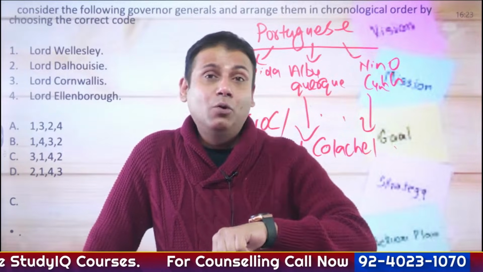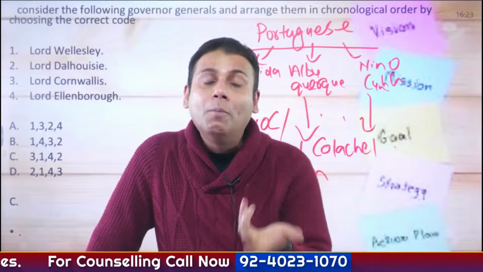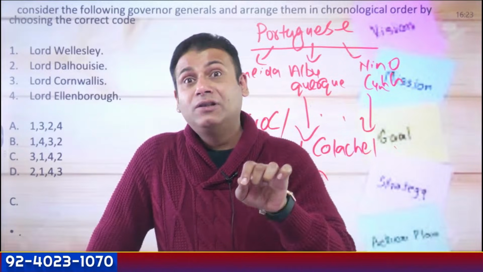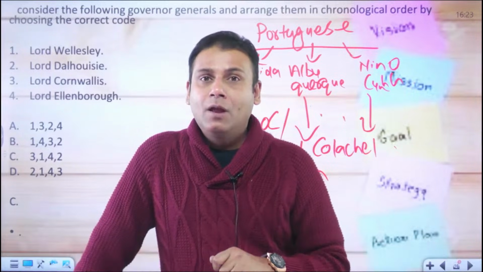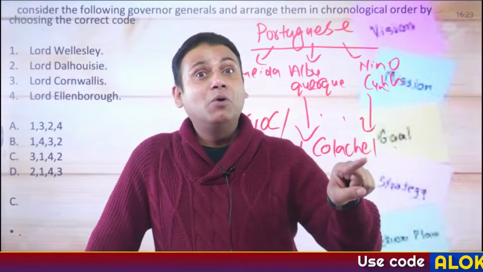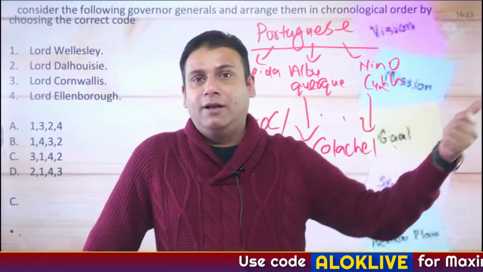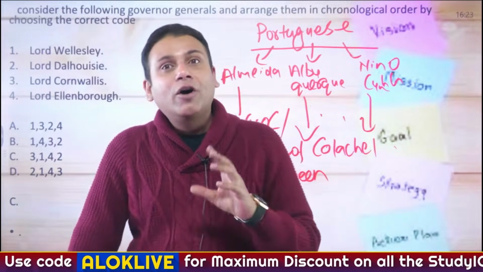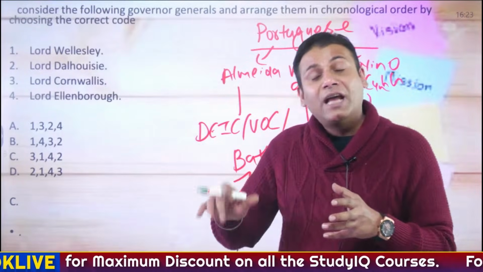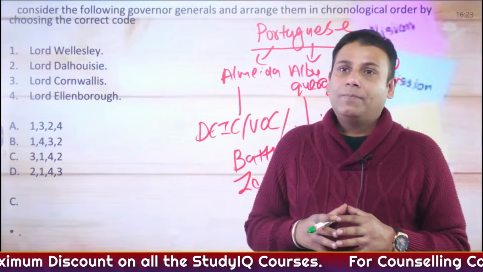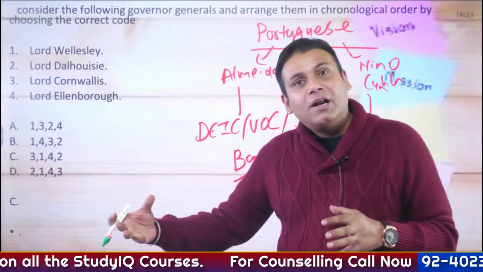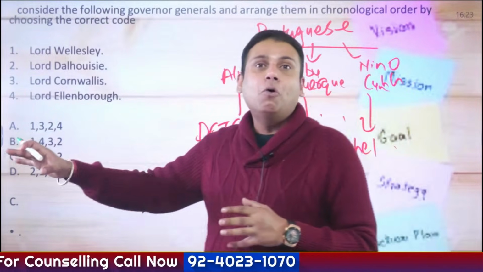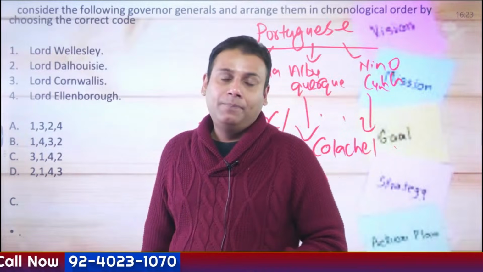The subsidiary alliance system was initially the idea of whom? The Vellore mutiny of 1806 took place during the time of which governor general? The Treaty of Yandabu with Burma was signed during the time of which governor general? Specifically, the Thuggy and Dacoity departments were established during the time of which governor general? Who was the governor general who imposed duty on the cultivation of opium in the region of Malwa?